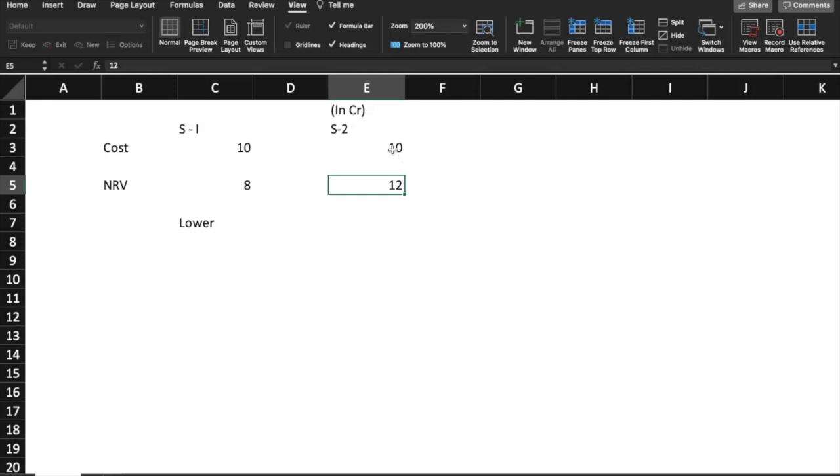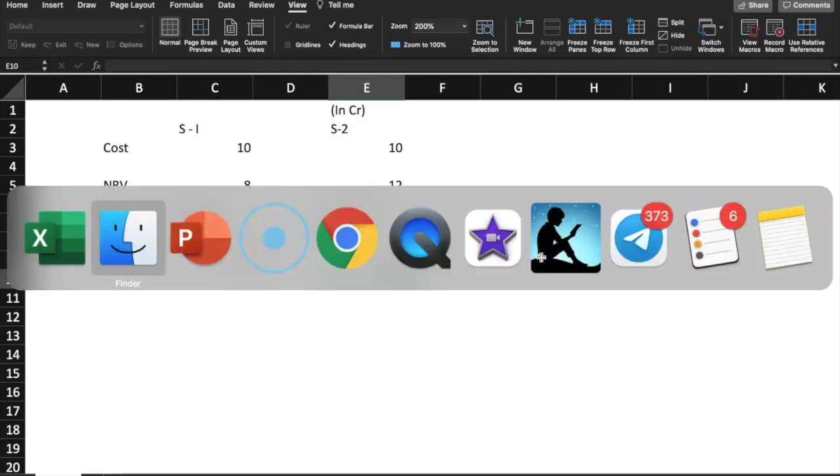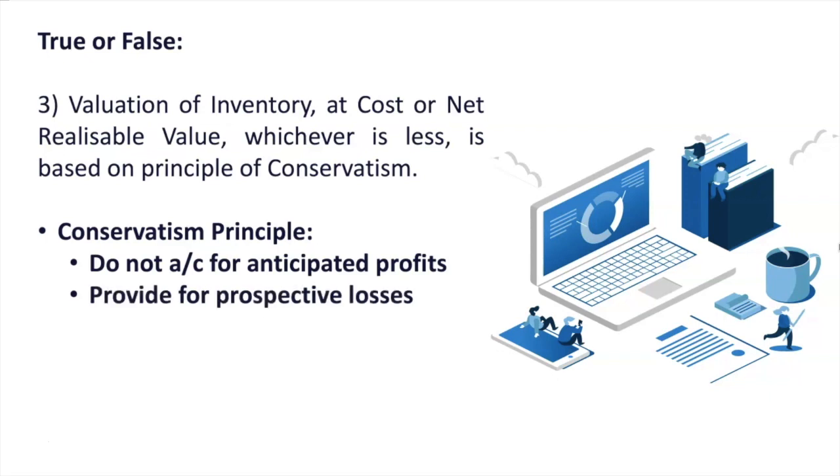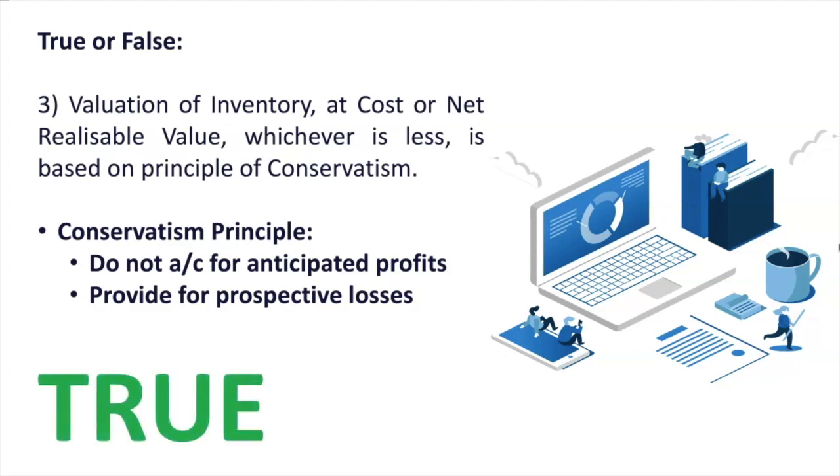So what we do, we compare cost and net realizable value, whichever is lower. So here whichever is lower, 8 crore, and here whichever is lower, 10 crore. That's how it will be accounted, and this is because of the concept of conservatism. Let's go back. Look at this. The conservatism principle says, do not account for anticipated profits. That is 12 minus 10, 2 crore, do not account. Provide for prospective losses. That is, we compared 10 and 8. There is a prospective loss of 2. So to provide for that, we valued inventory at 8 crore. That's what the conservatism principle says. And because of that reason, this statement is correct.